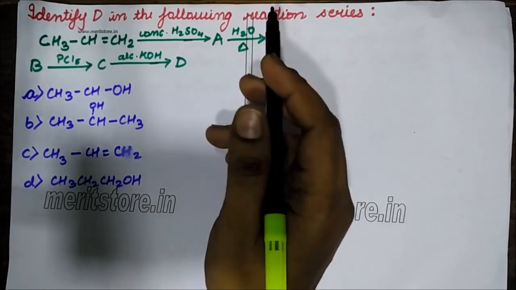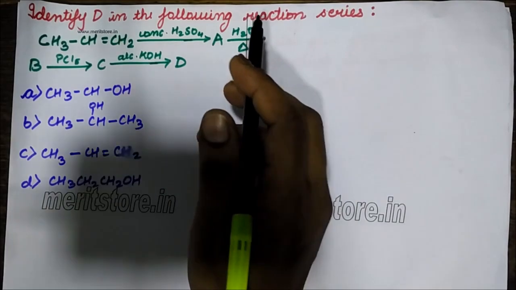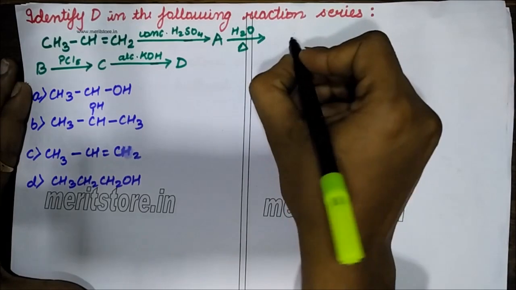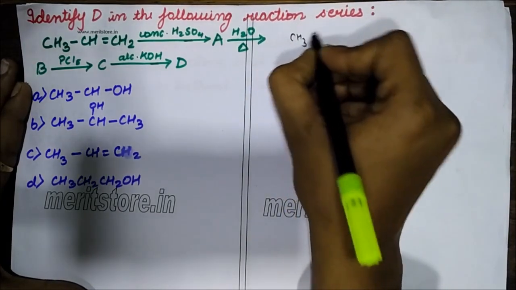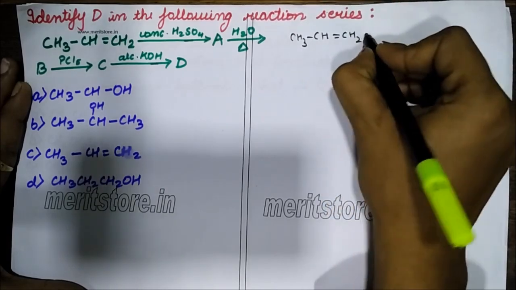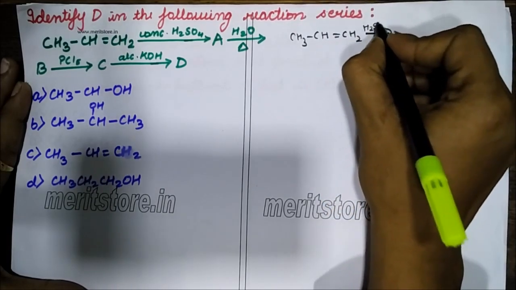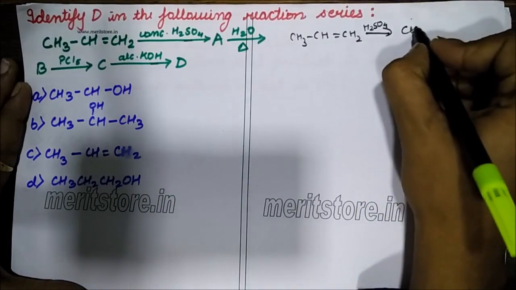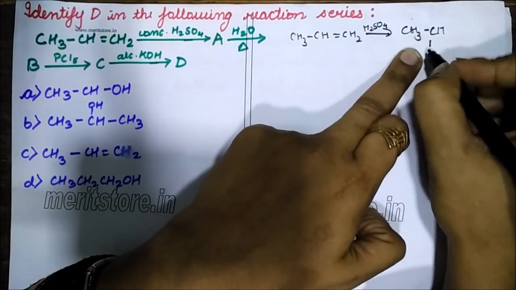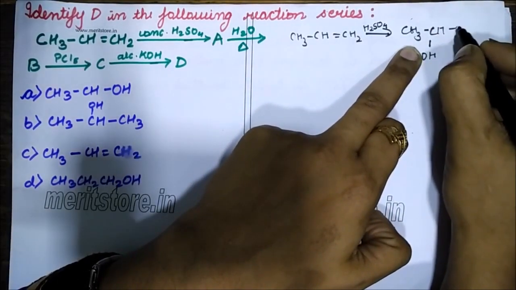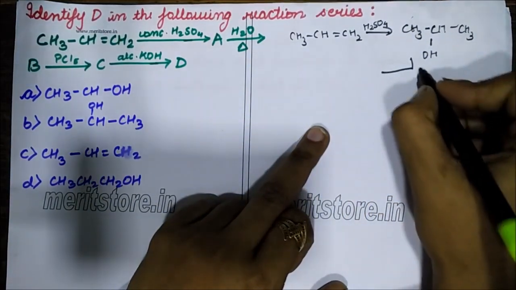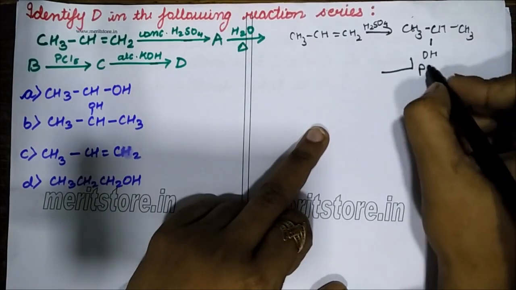Okay. So the first step of this reaction would be this alkene will undergo hydration. Okay, so what will happen is, see, it is going to be this way: CH3 CH double bond CH2 in the presence of H2SO4. First of all, it will form CH3 CH OH CH3. Then this, in the presence of the water molecule has already got added up.